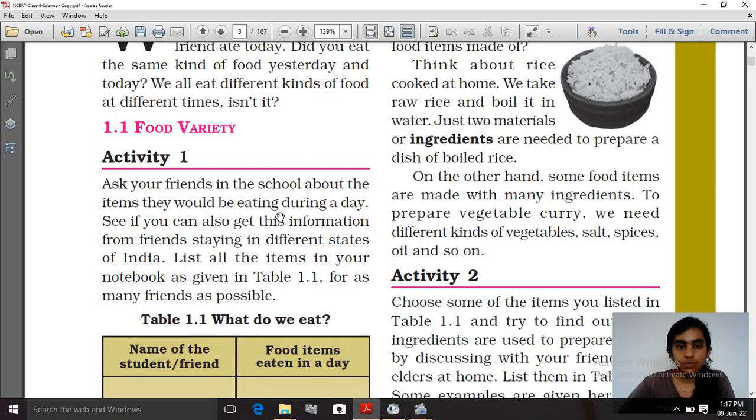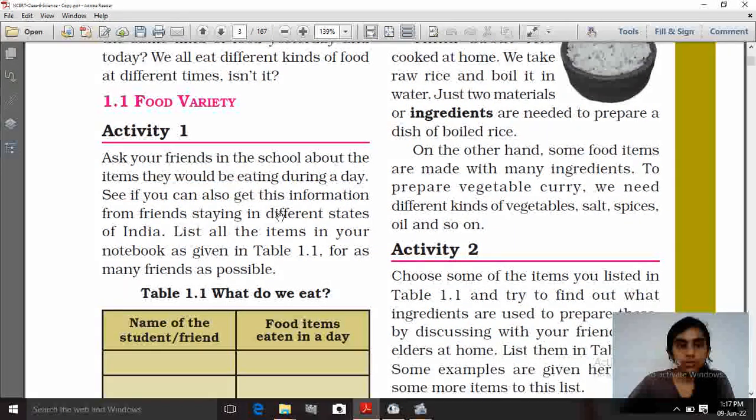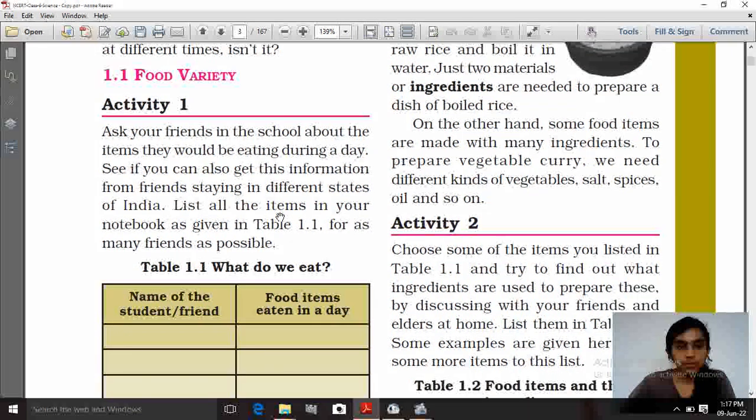Those friends definitely belong to different states. So you have to find out that information, what your friends used to eat, and you have to list it here.